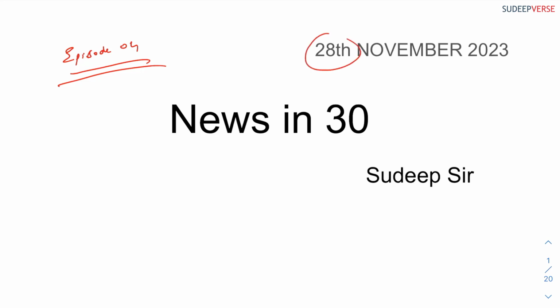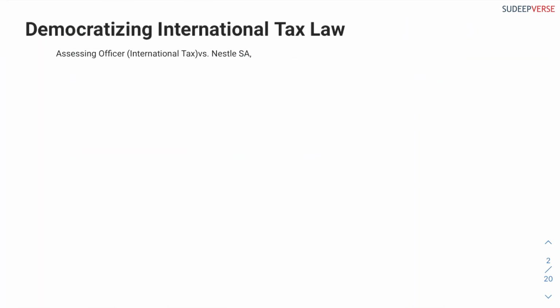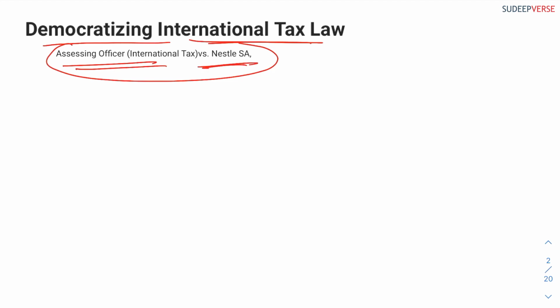Now, on 28th of November 2023, let us look at some of the important issues of the day. The first issue is regarding democratizing international tax law. This is to do with the Supreme Court case, that is Assessing Officer versus Nestle. So what is this case all about and what is the decision of the Supreme Court is what we will learn now.